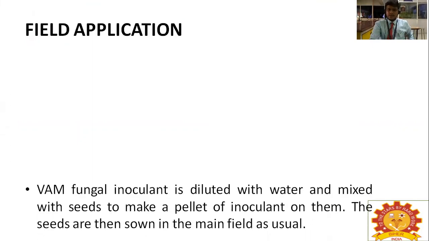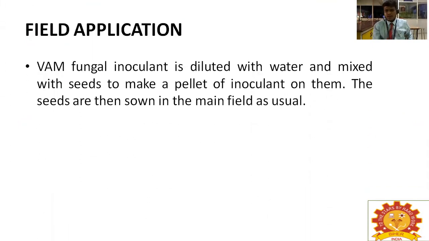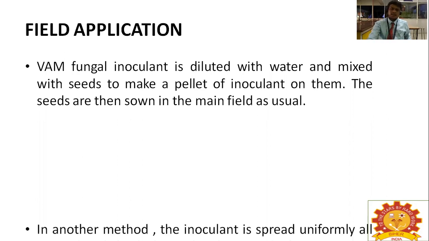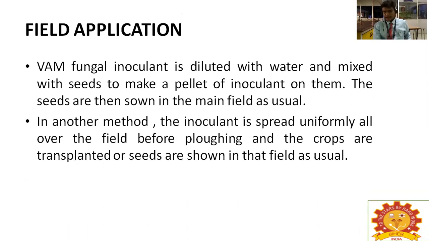Okay, field application. After mass production, what are the methods of field application? VAM fungal inoculant is diluted with water and mixed with the seeds to make a pellet of inoculant on them. The seeds are then sown in the main field as usual. In another method, the inoculant is spread uniformly all over the field before plowing, and the crops are transplanted or seeds are sown in the field as usual.